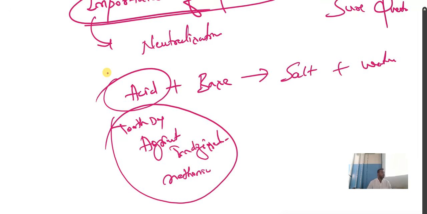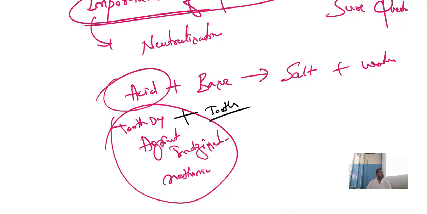So these are all acidic in nature. If tooth decay happens, if the soil becomes acidic, if there is indigestion in our stomach, or a honeybee stings a part of the body, acidic nature is formed. To prevent that, what should we do? We have to add base. Correct? So how do you add base? If the tooth gets decayed, we use toothpaste. Toothpaste is base. Correct now? Similarly, in the agricultural field, what are farmers doing?